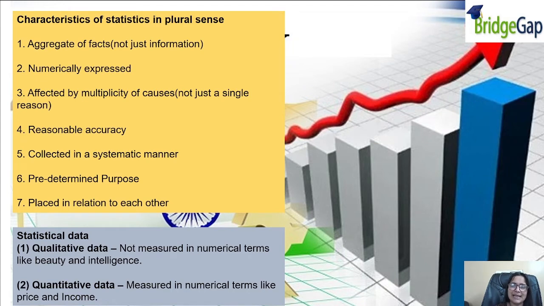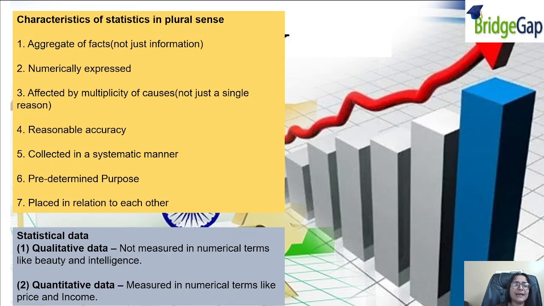In the commerce section, 70% of students are scoring very good marks in economics, whereas 30% are scoring average marks in economics. So this is an aggregate of facts. It is derived not from just one particular piece of information. Many pieces of information are derived, and it is an aggregated, studied fact. Aggregate means total. We are deriving a conclusion out of those facts. All right. It is numerically expressed. We have to express it in terms of numbers.